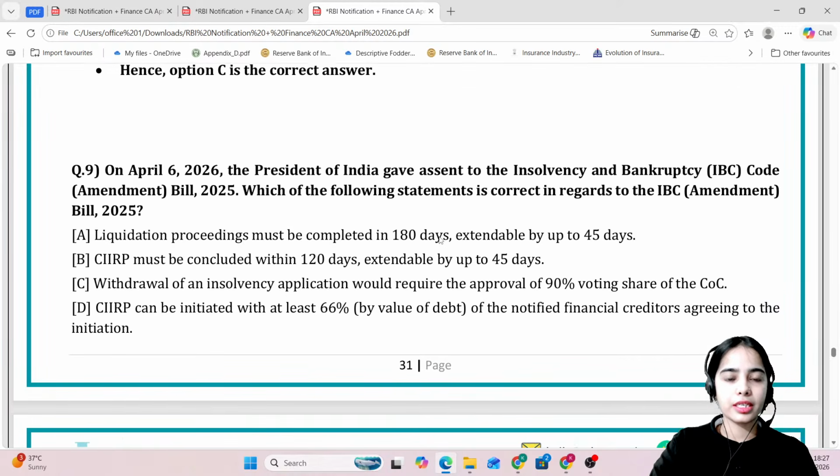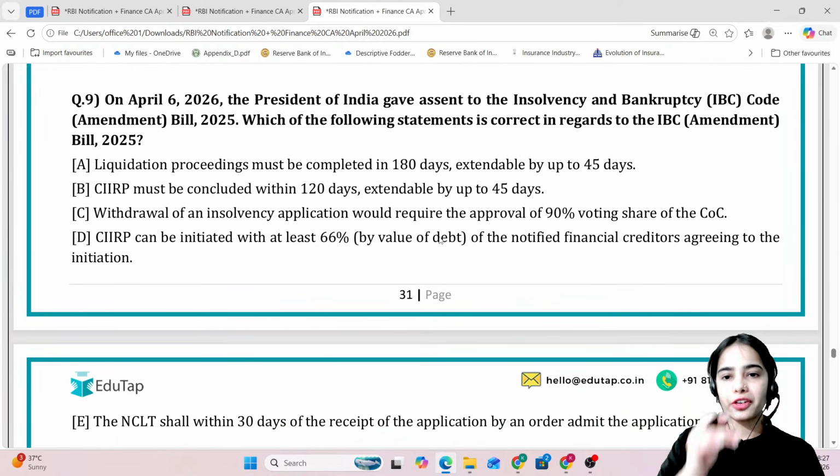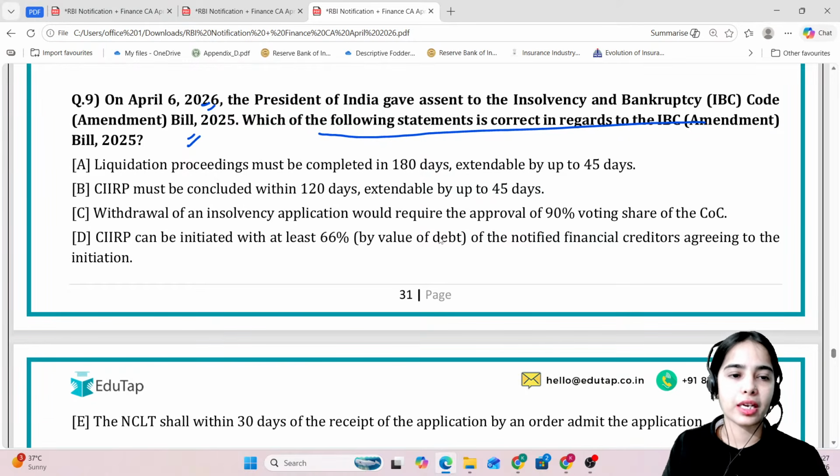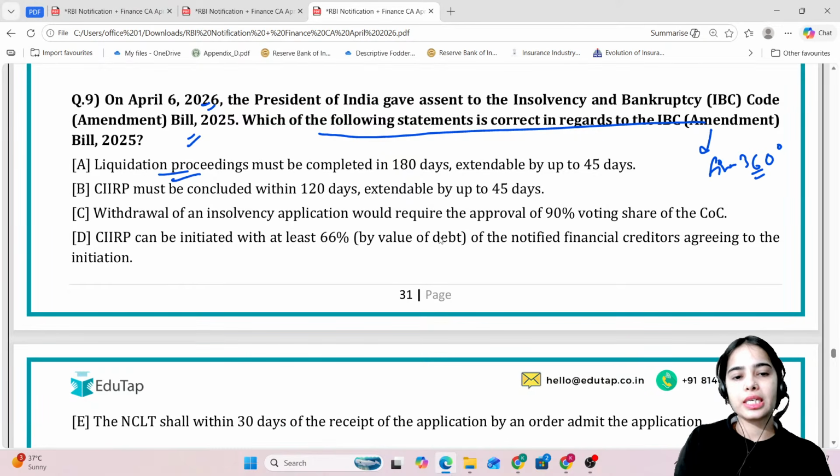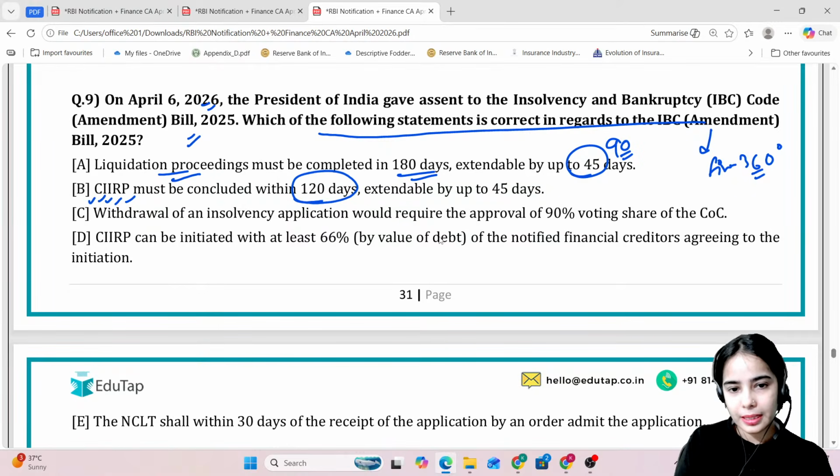Next, the President of India gave assent to the Insolvency and Bankruptcy Code Amendment Bill 2025 in April. Which of the following statements is correct in regards to the Insolvency and Bankruptcy Code Amendment Bill 2025? This we have discussed in the Finance 360-degree session also. So try to answer this. The liquidation proceedings must be completed in 180 days, extendable by up to 90 days. The creditor initiated insolvency resolution plan must be concluded within 120 days, within 150 days, extendable by up to 45 days. So this is also wrong.